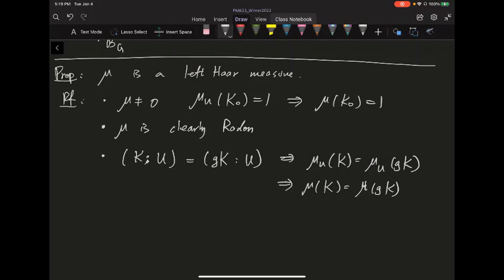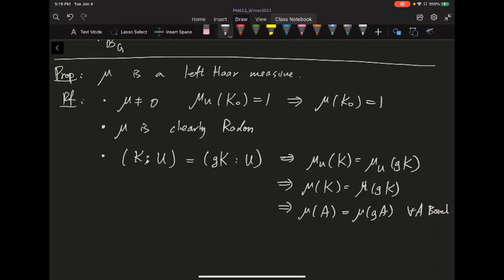And then you do all the infimum, supremum, and basically convince yourself that's going to be left invariant for all the Borel sets. Okay, so for every A Borel, that's going to be clear. So we finally proved that there exists a left Haar measure.